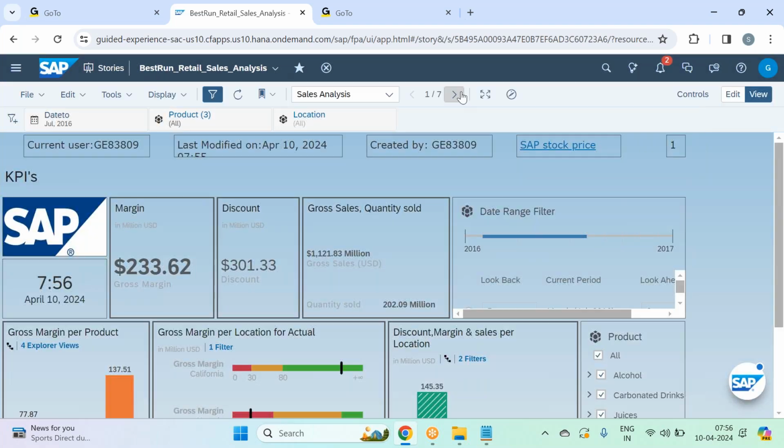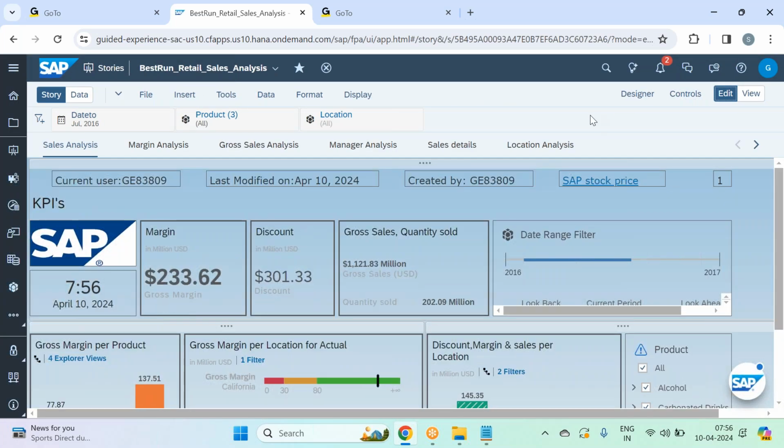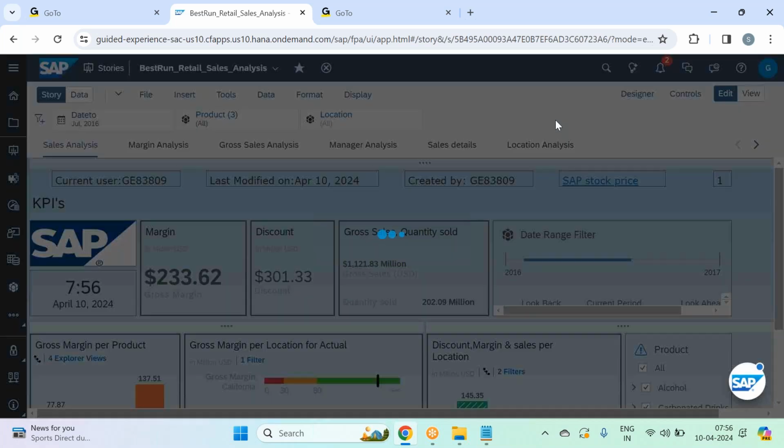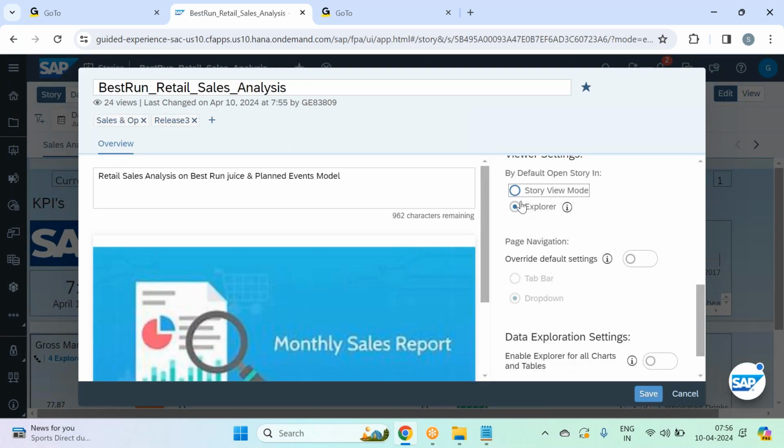So you have an option to enable either story mode or this explorer mode. By default it will be story only, guys. We generally don't open in explorer. If any user wants to open the story by default in explorer mode, they can go and choose this option.